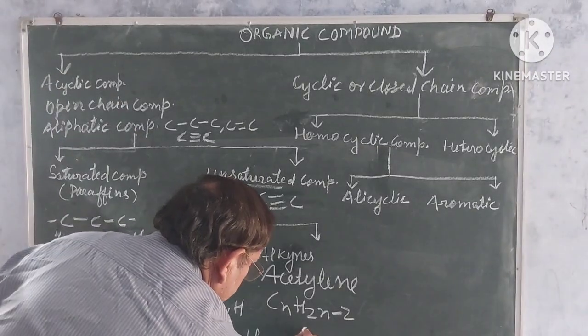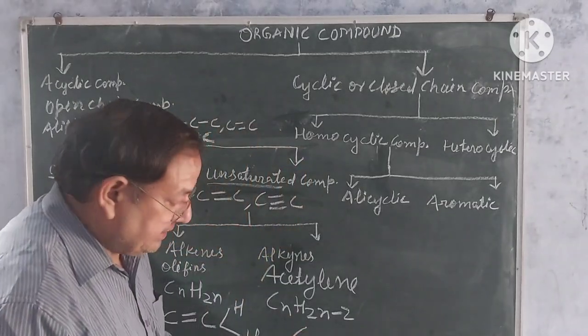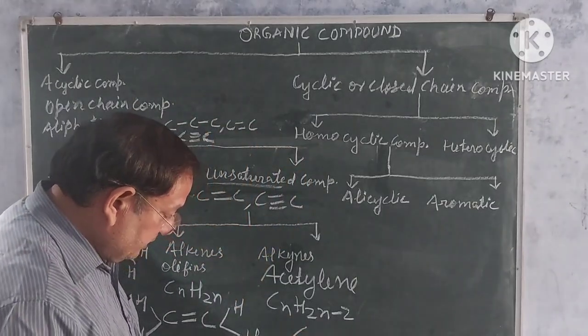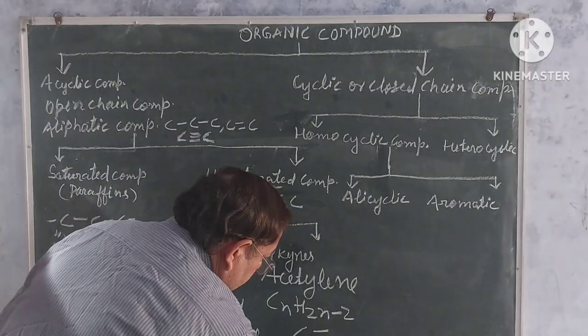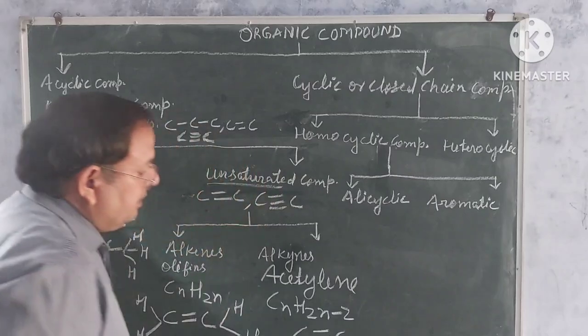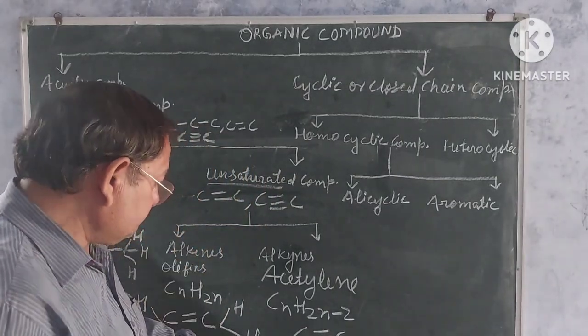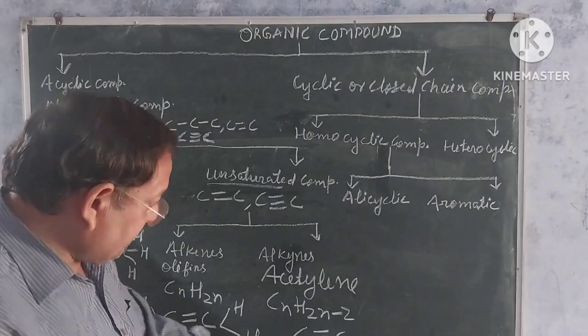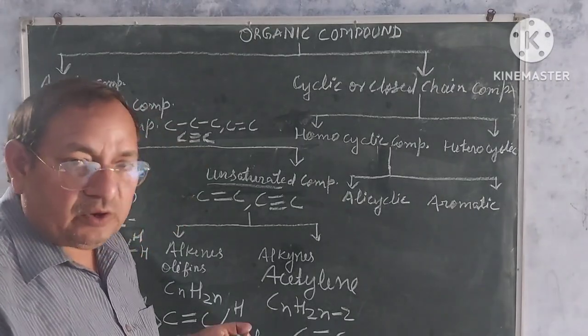Understand? Here you are noticing carbon and carbon atoms are attached with a triple bond. It means one bond of this carbon and one bond of this carbon is left.